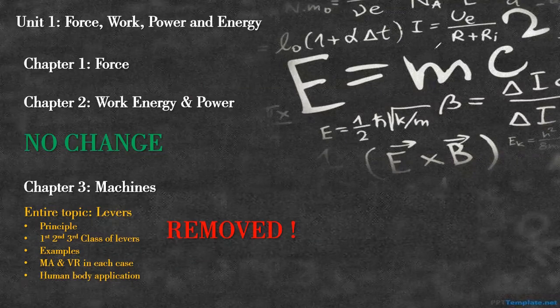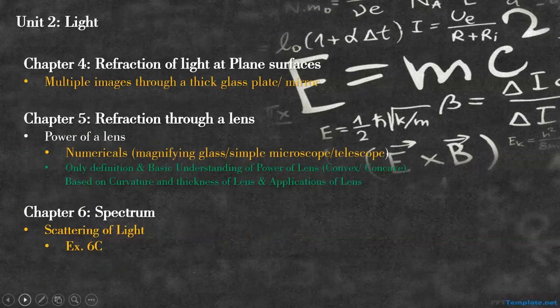Okay. Now the next unit that we have is light. Again, a very, very important part. Now from chapter number 4, the topic multiple images through a thick glass plate or a mirror, so formation of multiple images, has been removed.